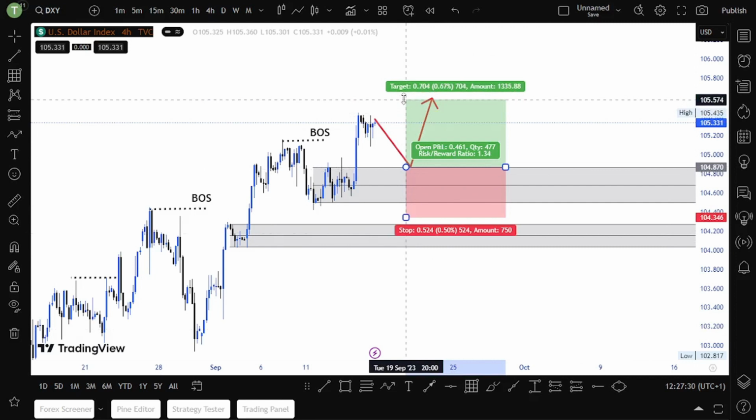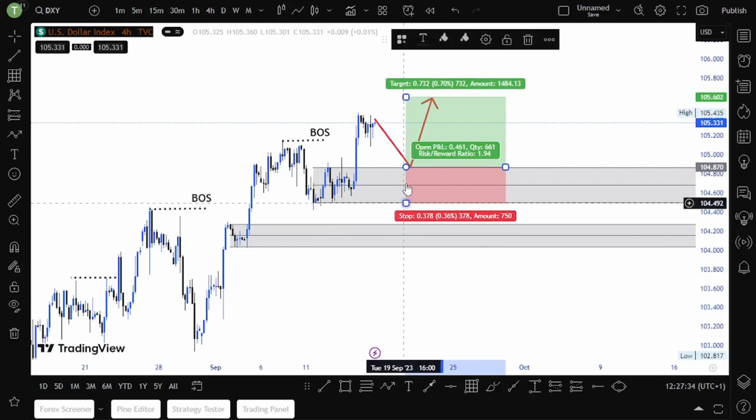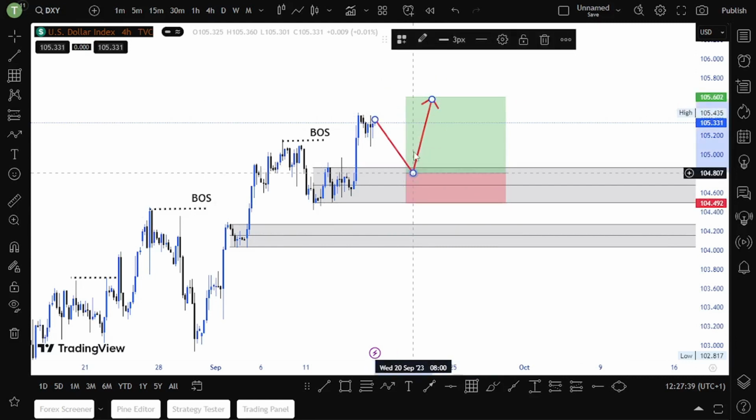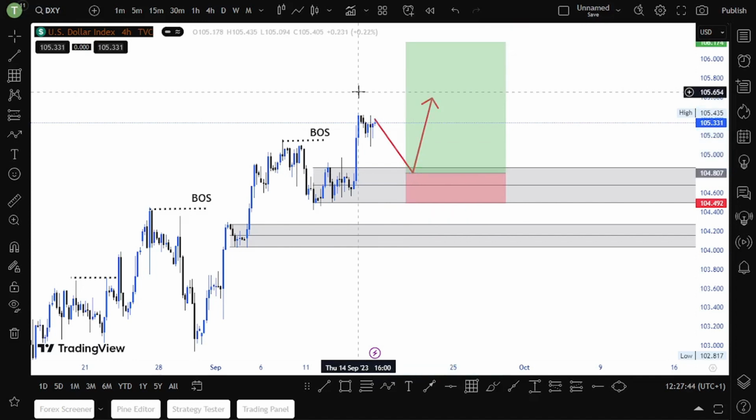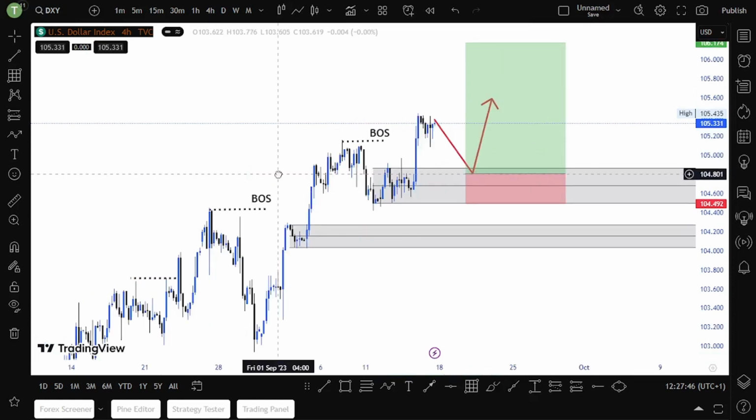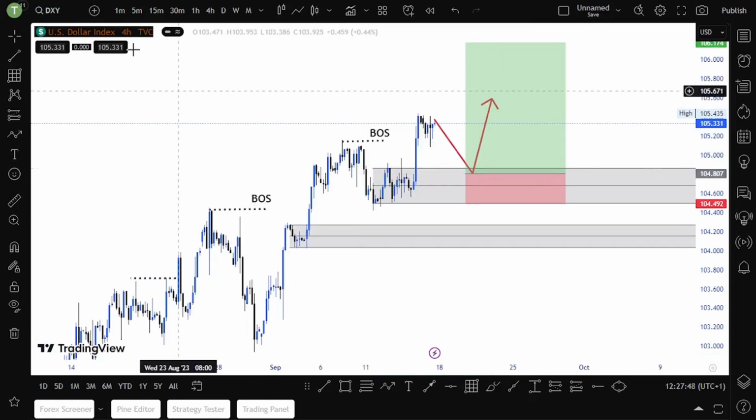And then DXY will buy. I'm just waiting for the market to pull back. If it pulls back, then we buy. So that is my view on DXY. As you can see, we are in an uptrend, guys.